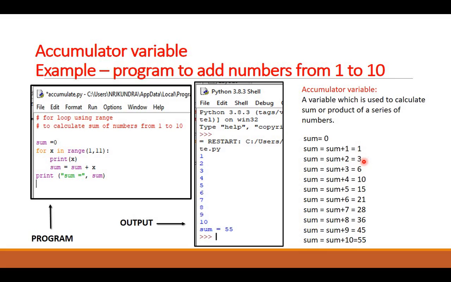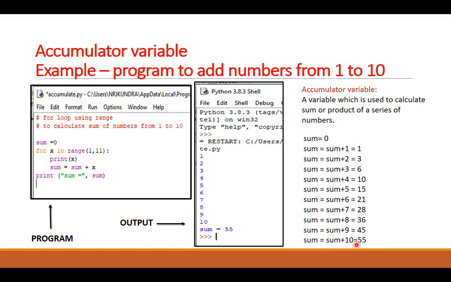Then number 3 will be generated, it will be printed here. Then again it will be sum equals to sum plus x. Now the previous value was 3, so it will become 3 plus 3, that is 6. Then 4 will be generated, 6 plus 4, 10. Then 5 will be generated, 10 plus 5, 15. This will go on till 10. So in the last, when all the numbers from 1 to 10 are added together, the final value of sum will become 55.